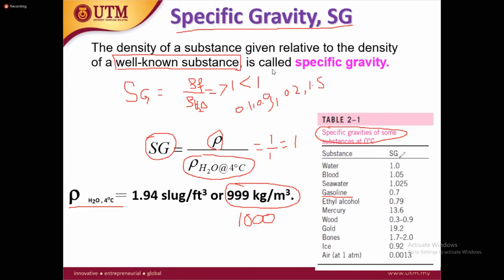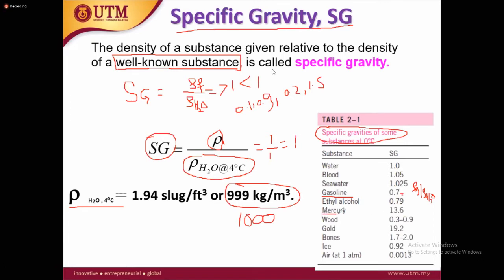It means if here you have the density of the gasoline, and then you have the density of water, and you divide both together, the value is less than 1. It means the density of gasoline is less than that of water. So that's the reason when you put gasoline oil inside the water, it will float. It can never sink inside the water.